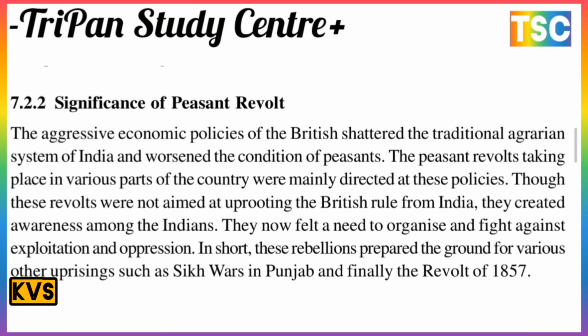Third, these revolts were not aimed at uprooting British rule from India, but they created awareness among the Indians. They now felt a need to organize and fight against exploitation and oppression. In short, these rebellions prepared the ground for various uprisings, such as the Sikh war in Punjab, and finally the revolt of 1857.